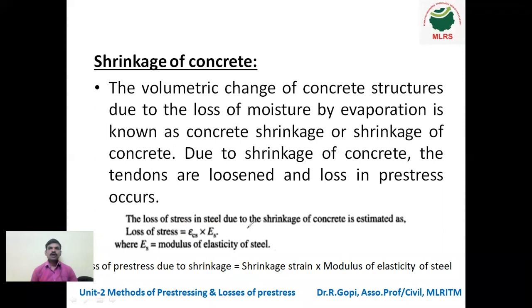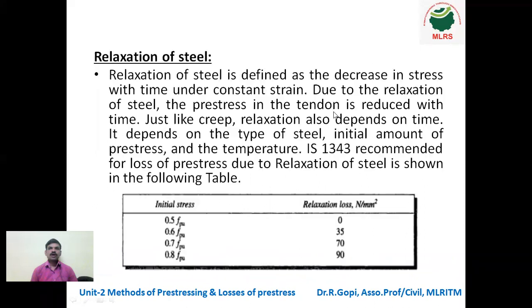Here epsilon_cs is the concrete shrinkage strain, multiplied by the modulus of elasticity of steel. So this is shrinkage of concrete.